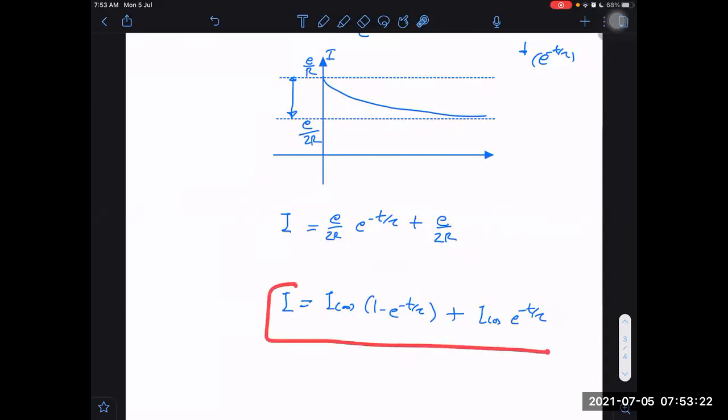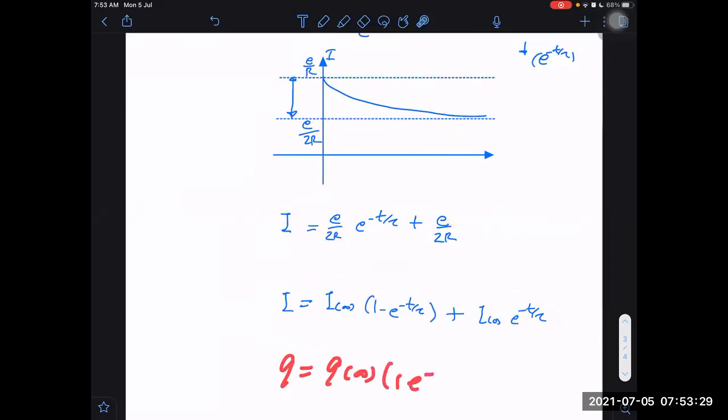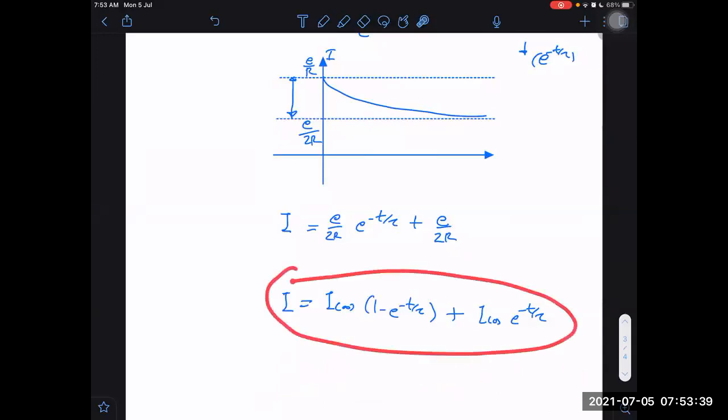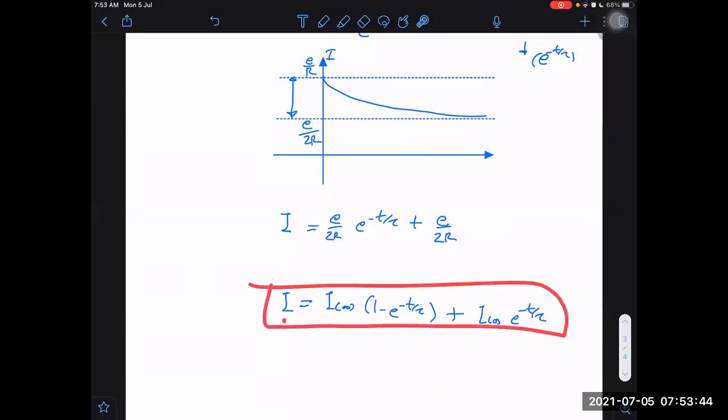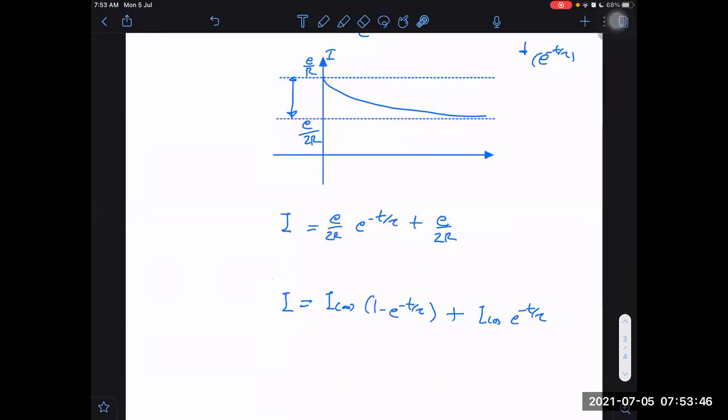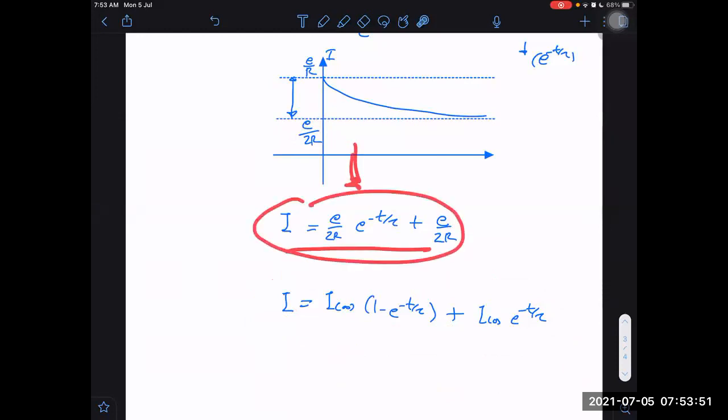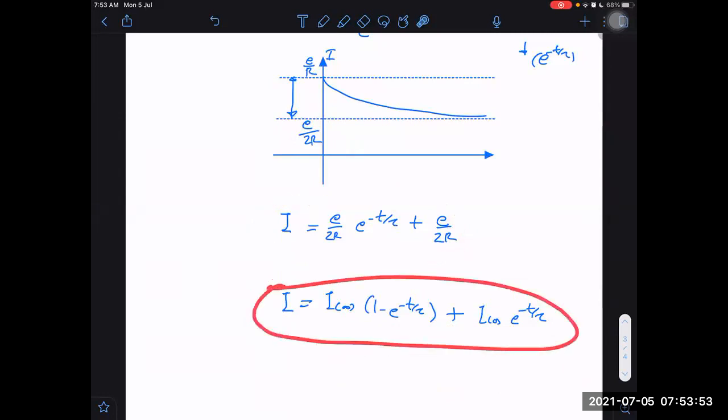We can always write the equation in this form also. Similarly, if it is a charge versus time graph, then I can write q infinity into 1 minus e raised to power minus t by tau, plus q at 0 into e raised to power minus t by tau. This method will always work. And this method is good in one way, because we don't need to draw the graph, we can directly write the equation. In the other method, first we have to draw the graph, then we have to write the equation. But here, if I write it in this way, we don't need to draw the graph, just the direct equation. Okay.